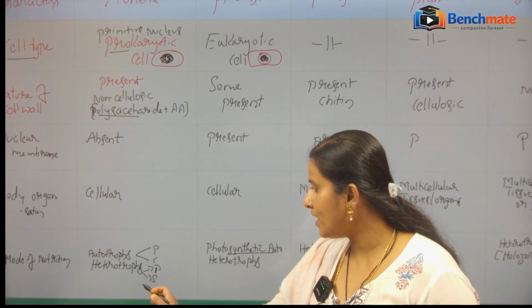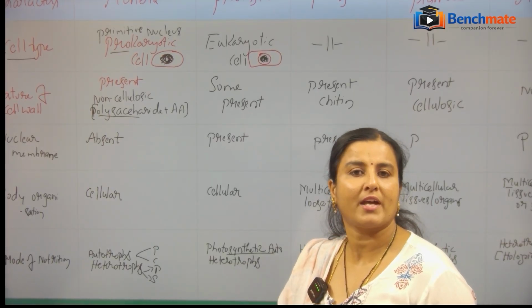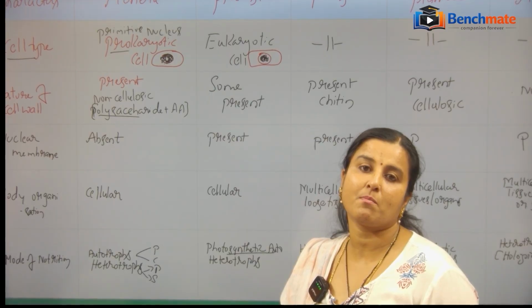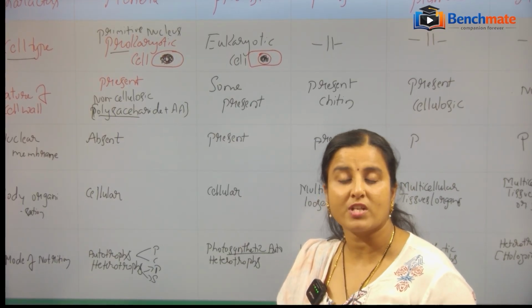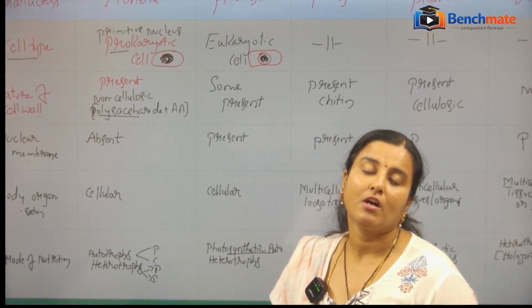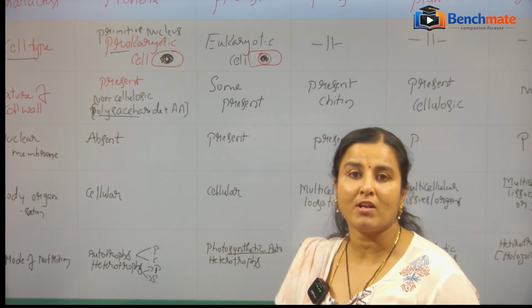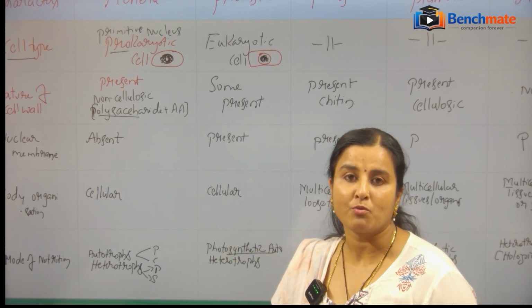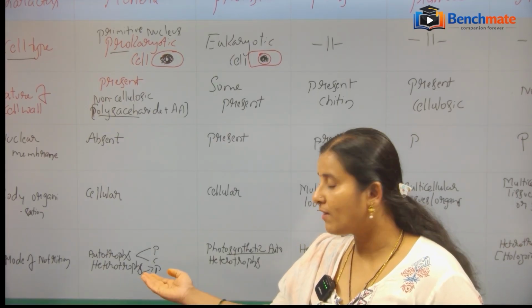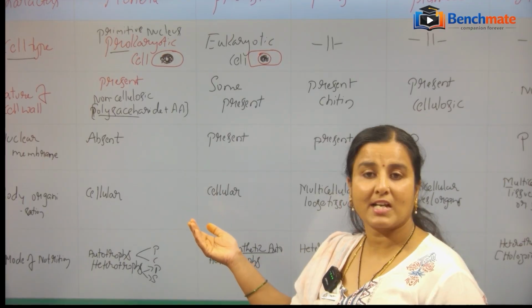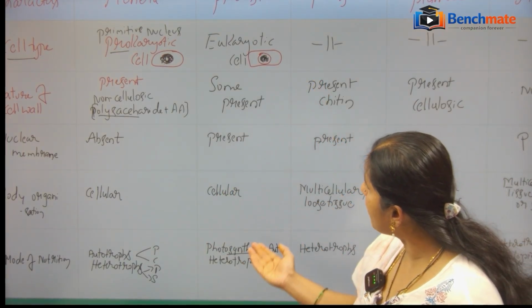Similarly heterotrophs, the majority of them are heterotrophs. They may be parasites, saprophytes, or symbionts. So the organisms which come under the Monera get their nutrition in different ways. That we will discuss in this chapter, in the next classes. Next, coming to the Protista.